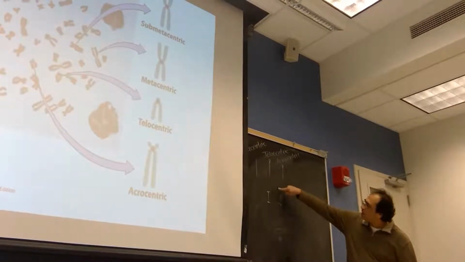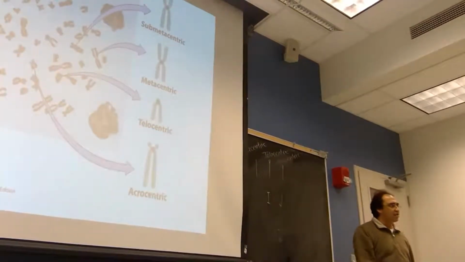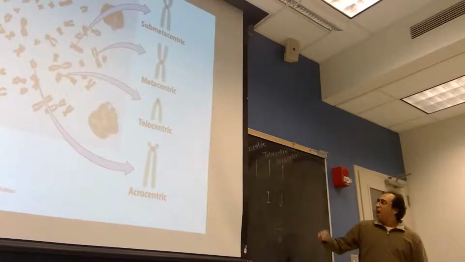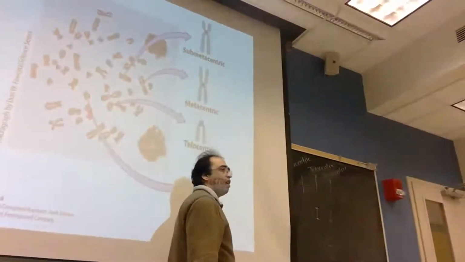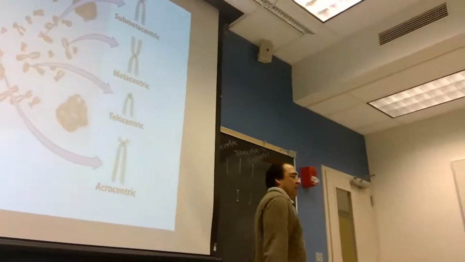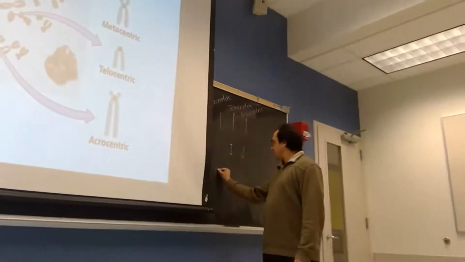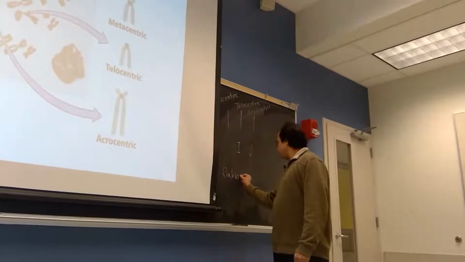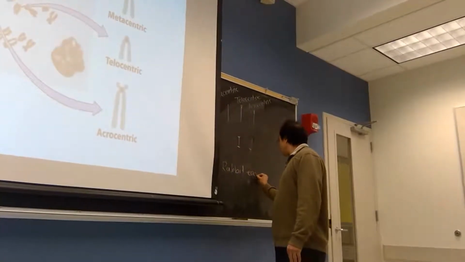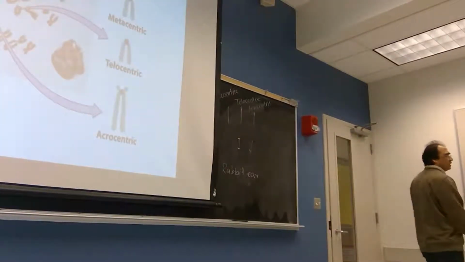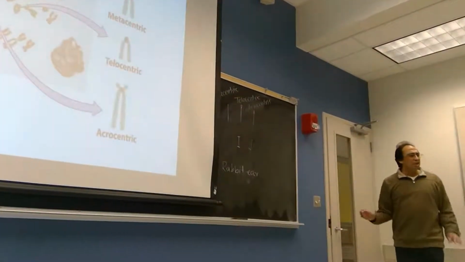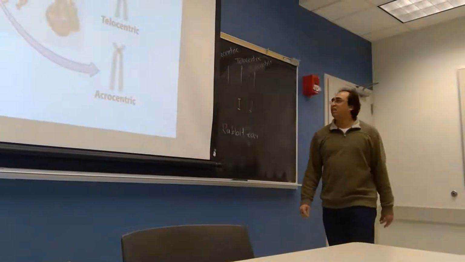You cannot find this part, but like this, a J-like structure. And this small part of the acrocentric chromosome is called satellite. Generally, it is a common terminology.